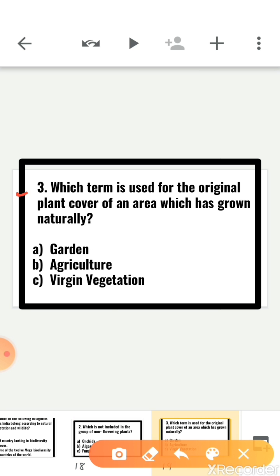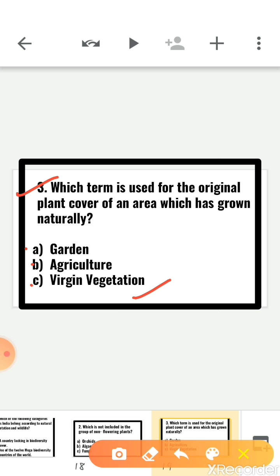Question number three. Which term is used for original plant cover of an area which has grown naturally? Options are A, garden, option B, agriculture, and option C, virgin vegetation. So, yes, option C is the correct answer. Virgin vegetation is basically that which grows naturally.